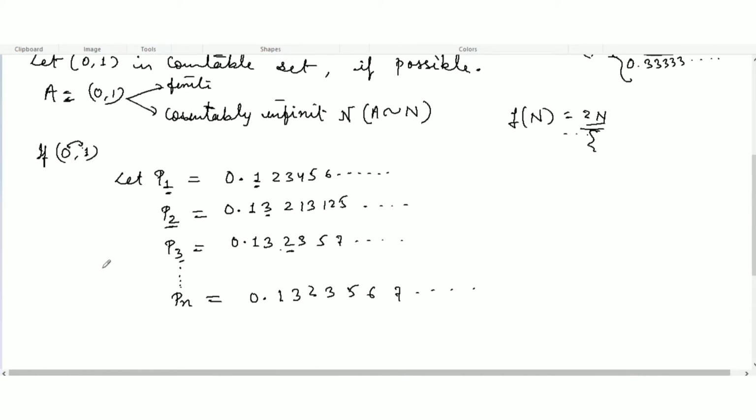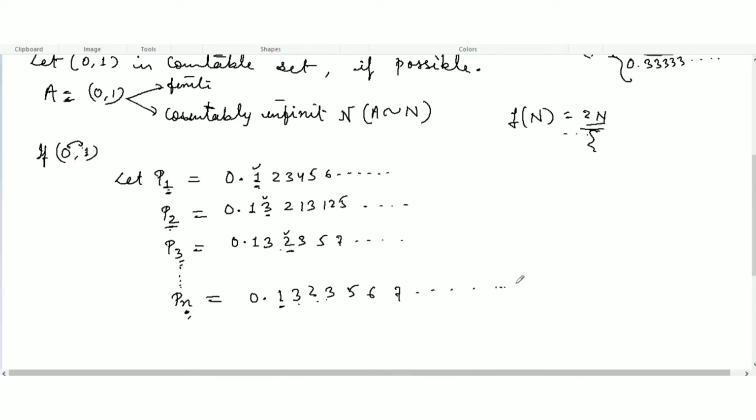Let's try to make a different number here, which will be different from each other. What I'm going to try to explain here is that somehow we can count these numbers, so we can find some patterns. So P1 after the decimal is 1, P2 second digit is 3, P3 third digit is 2. So for Pn, first digit I have taken 1, second digit 3, third digit 2. This way it goes on, up to the nth term, Pn, for some n.